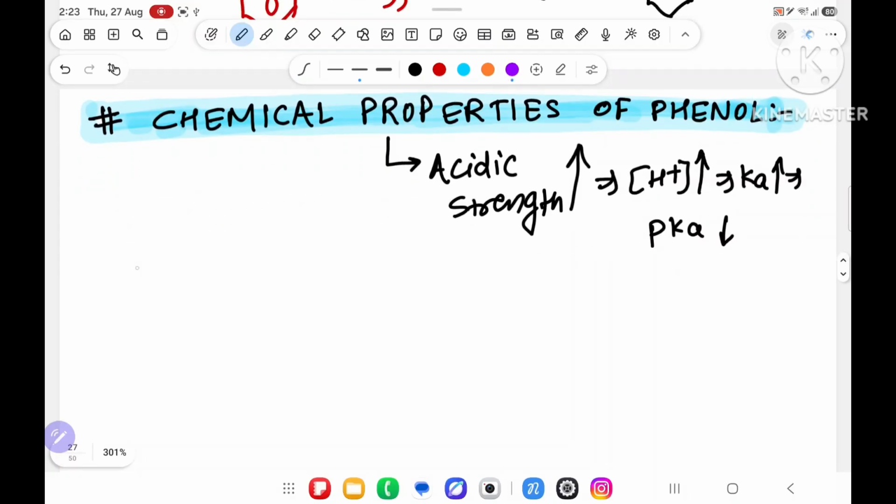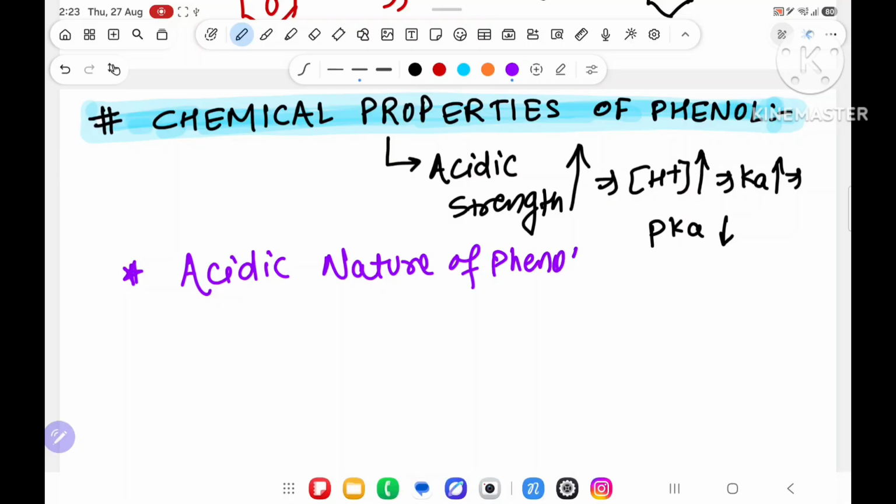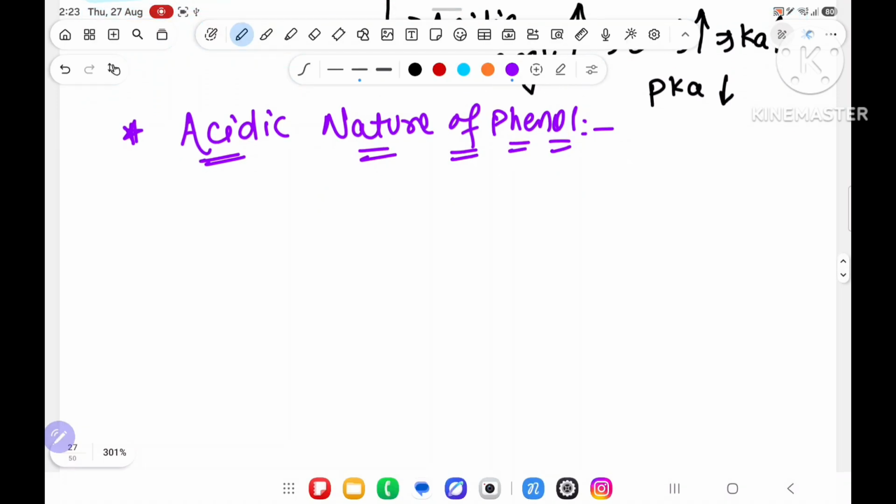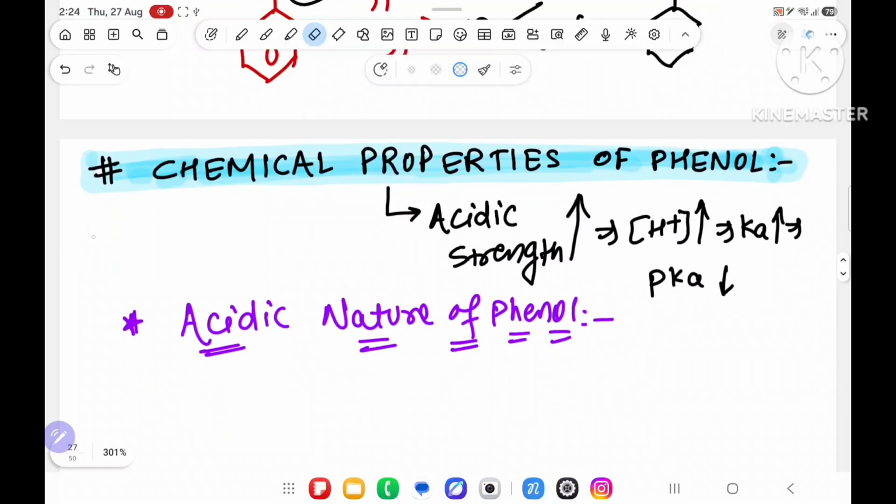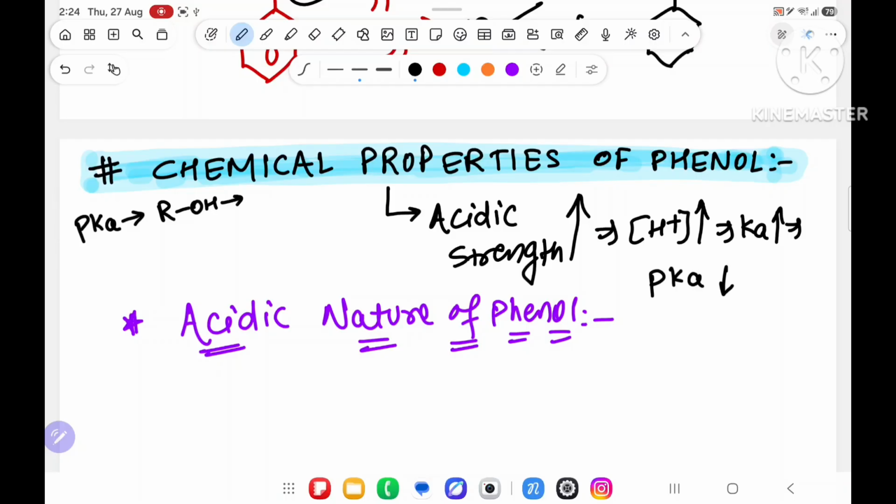Now, the first chemical property of phenol is the acidic nature of phenol. What is the acidic nature of phenol? First of all, there are two to three values I will write. You have to learn them. First, you have to learn some pKa values. If alcohol is written, its pKa value is 16 to 18.